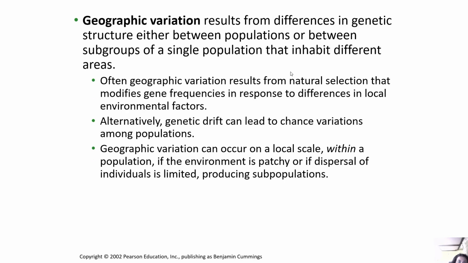So, if we talk about geographic variation, for example, it results from differences in genetic structure either between populations or between subgroups of a single population that inhabit different areas. Now, often geographic variation results from natural selection that modifies gene frequencies in response to differences in local environmental factors. Alternatively, genetic drift can lead to chance variations among populations, and geographic variation can occur on a local scale within a population if the environment is patchy or if dispersal of individuals is limited, producing subpopulations.